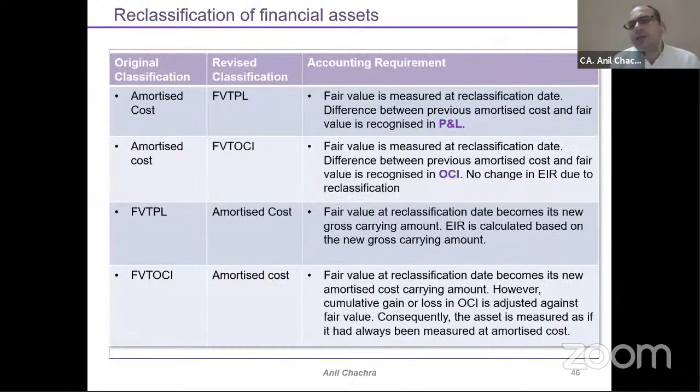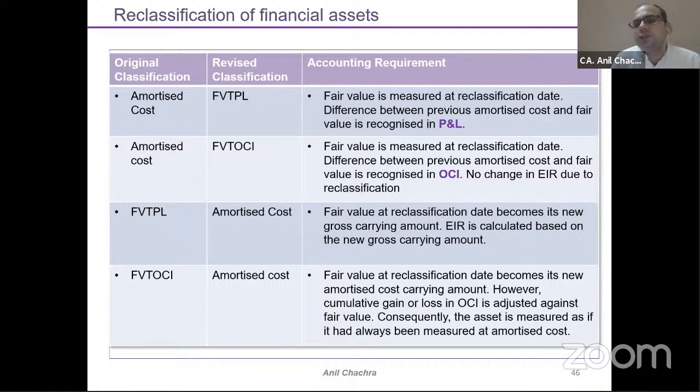So as and when we reclassify the investments, reclassify means when you change your business model, you have to reclassify your investment. That means amortization to fair valuation, or fair valuation to amortization, or vice versa. Whatever business model you are adopting, you can change as per the requirement, as and when the condition arises. Now we are going to cover fair valuation to profit and loss.